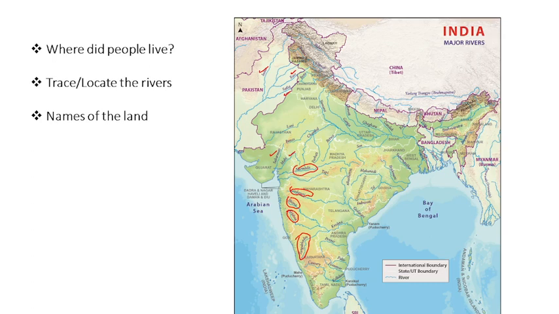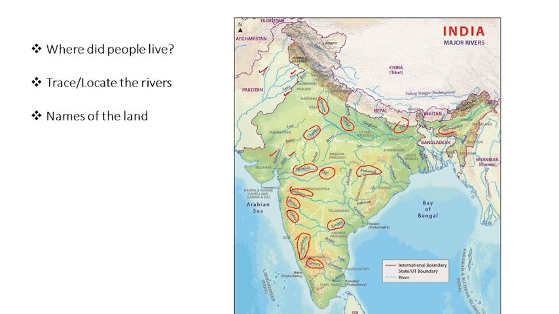Other important rivers are the Krishna and the Kaveri, which is the most important river for Karnataka and Tamil Nadu. We've got the Tapi River, the Chambal, the Yamuna River, the Ganga River, the Kosi River, the Mahanadi, which is flowing here, and we should also consider the Brahmaputra.